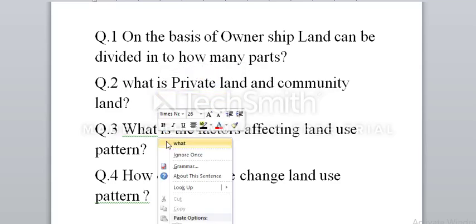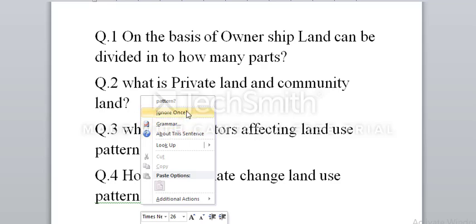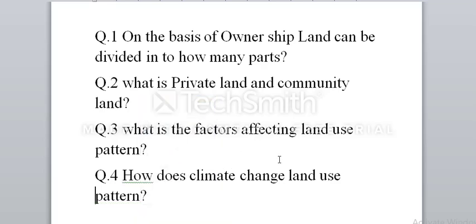Third: what are the factors affecting land use pattern?